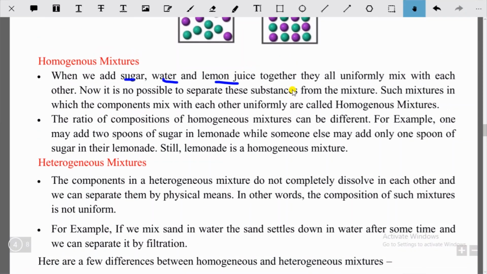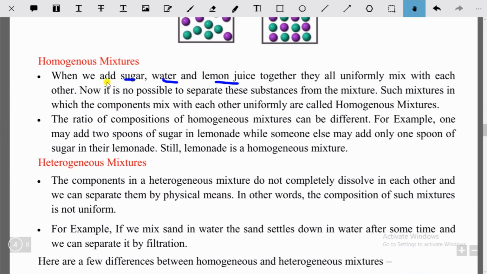Let's talk about heterogeneous mixture. The components in a heterogeneous mixture do not completely dissolve in each other and we can separate them by physical means. So this is very important. We can separate them by physical means. In other words, the composition of such mixtures is not uniform.